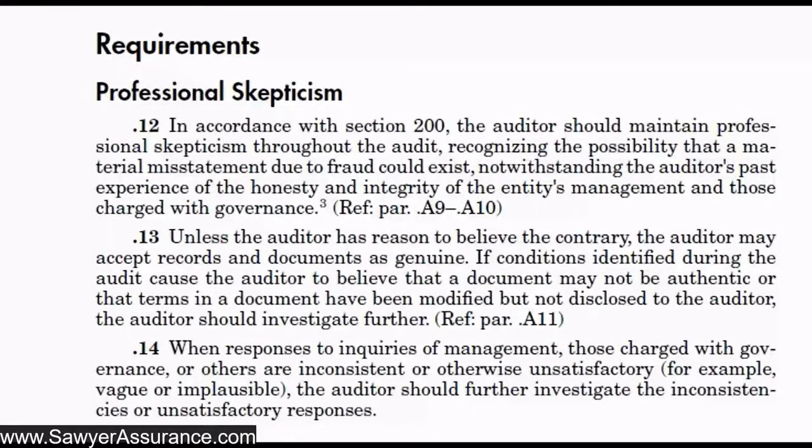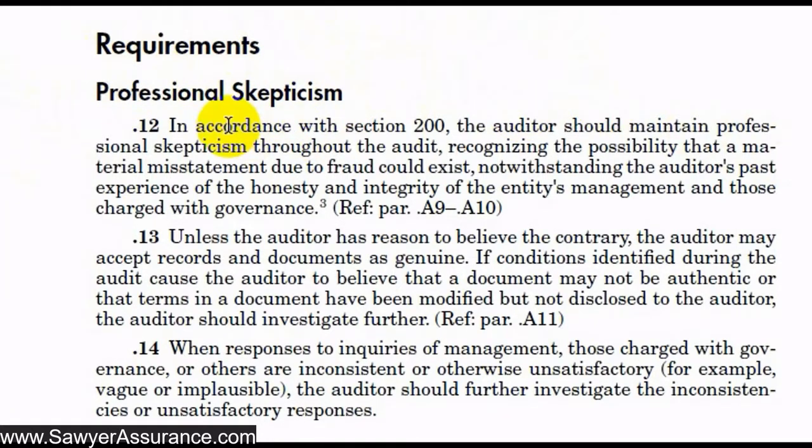All right, now for our first requirement of AUC sections 240.12 through 14, we'll be discussing professional skepticism. We already discussed this a little bit from AUC section 200, but since now we're talking about fraud in this overall AUC section 240, the standard setters found it necessary to reiterate the importance of professional skepticism when we're performing an audit and when we're assessing the risk of fraud.